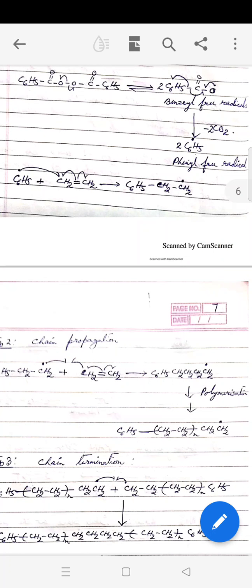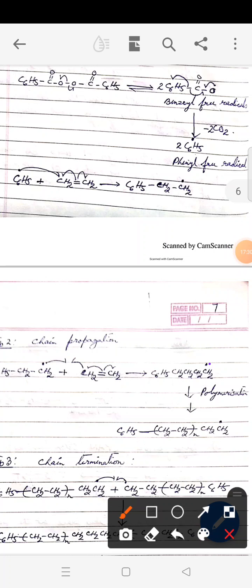I hope you can see the figure here. How do you get this free radical? This bond which is breaking here forms a free radical, this radical is combining with this one forming a bond, and this one remains as a free radical. So when I put 2 arrows here, it means a number of steps are taking place in a similar fashion, and that's how we have at the end C6H5. This is not a repetitive unit and this whole unit is repeated, CH2 unit n times, and at the end we have CH2 with the free radical. So each chain may not have the same length. This number n may vary from chain to chain.